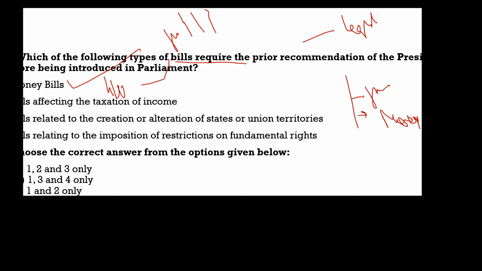Presidential prior recommendation is needed. Bills affecting the taxation or the agriculture income, 100% correct. This statement is true for these bills. You would need president's recommendation. Third, bills related to the creation of or alteration of states or union territories, 100% correct. For such bills, you would need the president's recommendation.